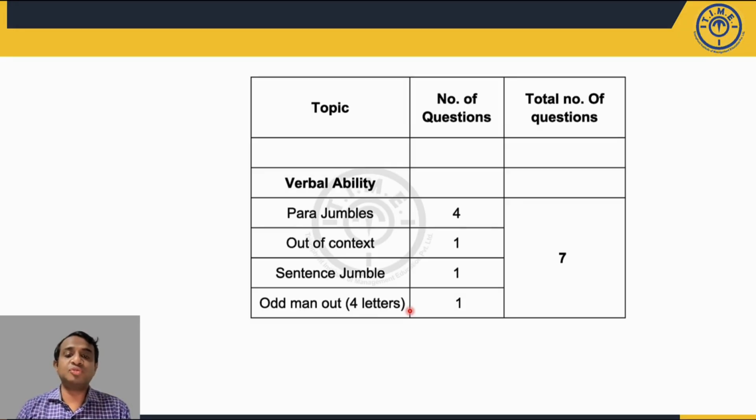The odd man out 4-letter question, which is ideally a part of LR, was also asked in this verbal ability section. So overall, if you look at the section, we had 50 questions, of which the maximum number were RC. The second was vocab, then verbal ability, and the last one was grammar. A good student could have attempted 35 to 40 questions in the 40 minutes that were to be taken for this section.